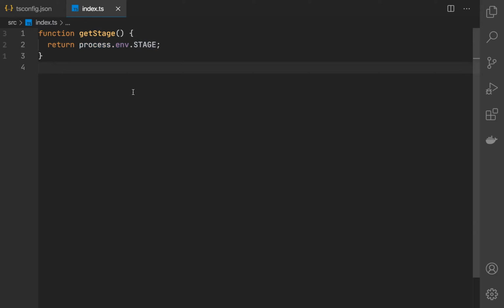You can strongly type any kind of environment variable by leveraging something that is called module augmentation, or in our case, declaration merging. This is a process where I'm going to redeclare a namespace under which the process lives, and also change the declaration of the environment property here and type the stage variable there.